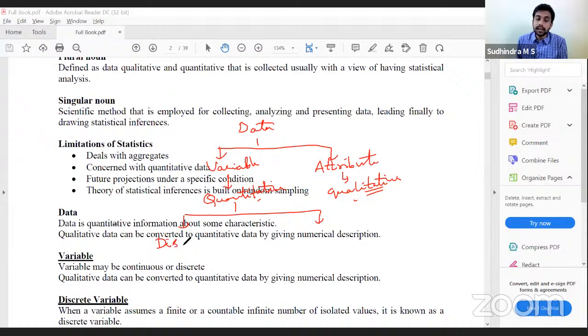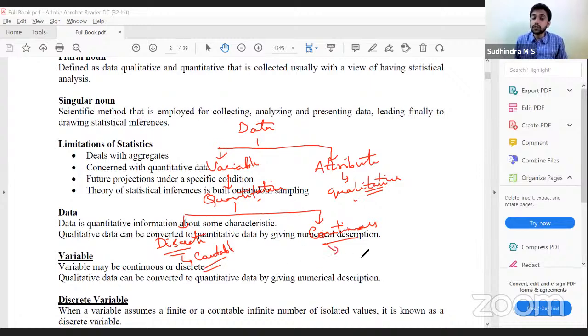Discrete and continuous. So what are discrete variables? Discrete variables are those variables which assume a finite, countable number of values. So we will be in a position to count the number of values that that particular variable will take. Correct? They are called discrete variables.